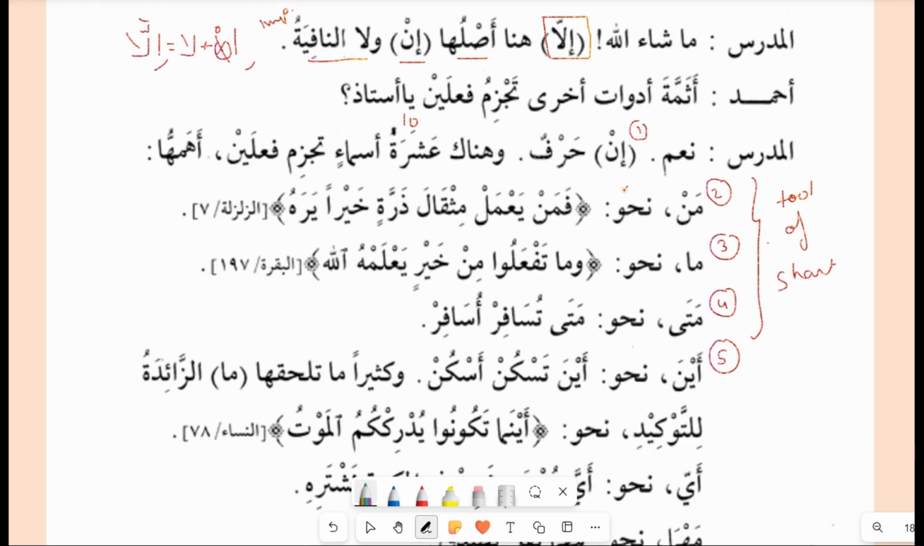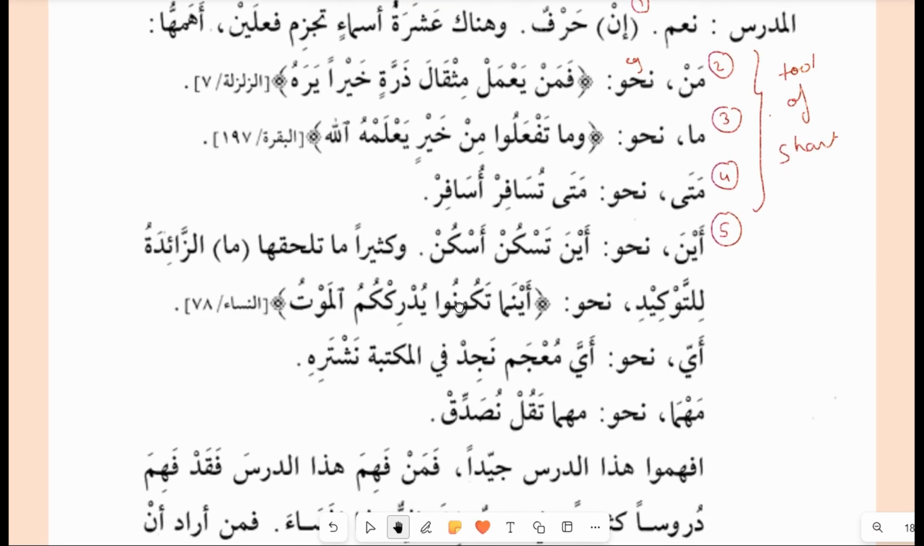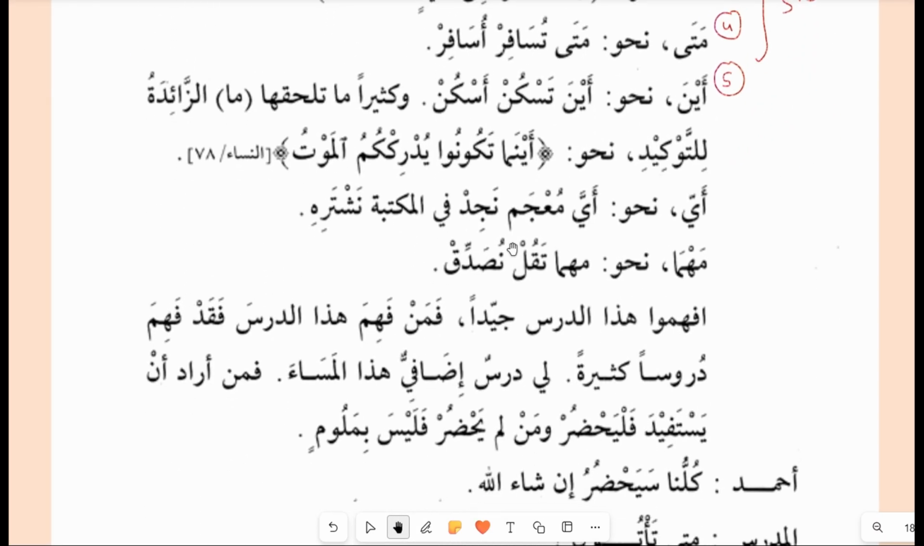Man, for example, faman ya'mal mithqala dharratin khayran yarah. So first example is this. Ma, wa ma taf'alu min khayrin ya'lamhu Allah. Mata, mata tusafir usafir, when you travel, I will travel. For ayna here, ayna taskun askun, same as before. Ayna taskun askun, wherever you stay, I will also stay.